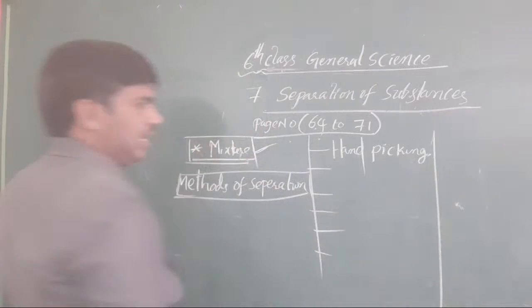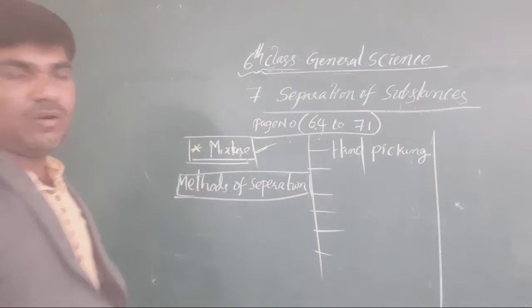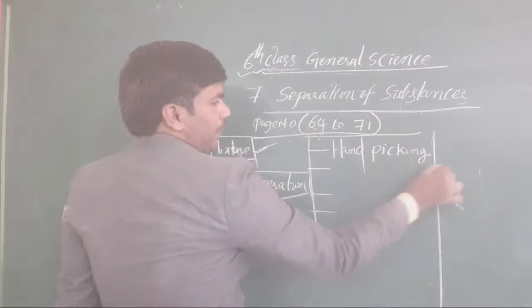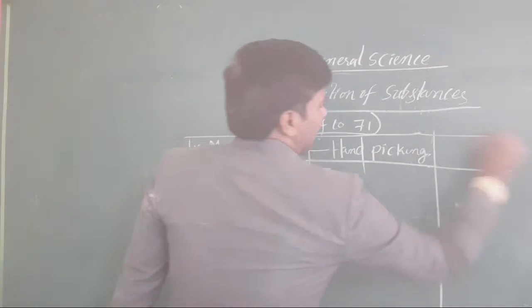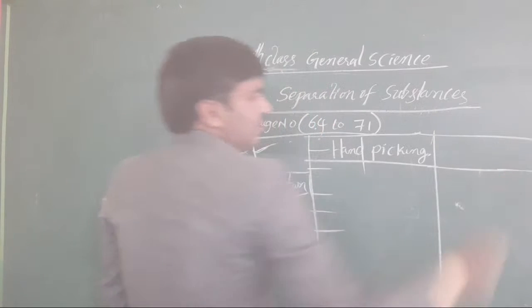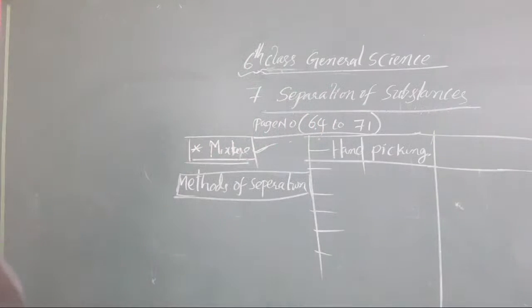You have to take a tabular format. Now, what is the method of separation and what property are we using here? Every time we do not use the same property to divide the particles we have taken here. Clear or not, all the students?